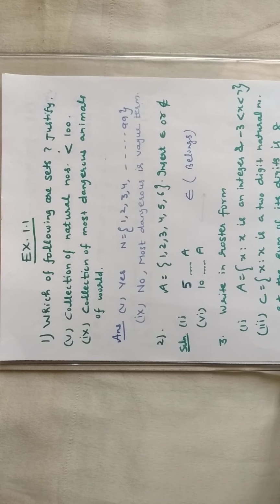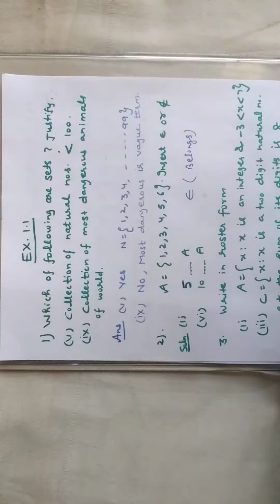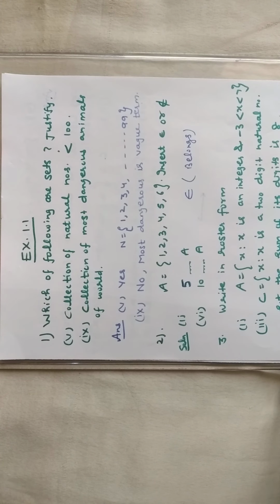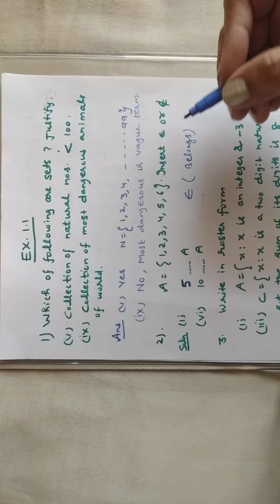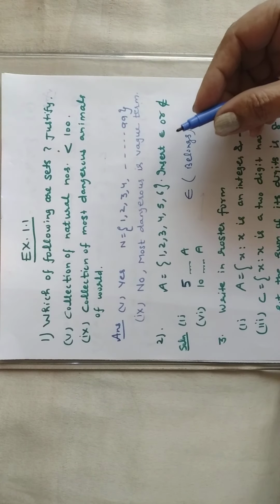Good morning, students. Today we are going to start with the very first exercise of the NCERT book, and the very first question: Which of the following are sets? Justify your answer. I am taking the 5th and 9th parts because the rest I have explained in the previous two lectures.